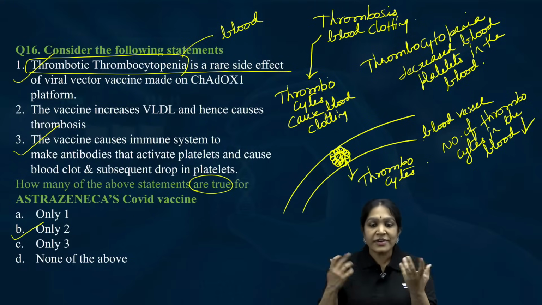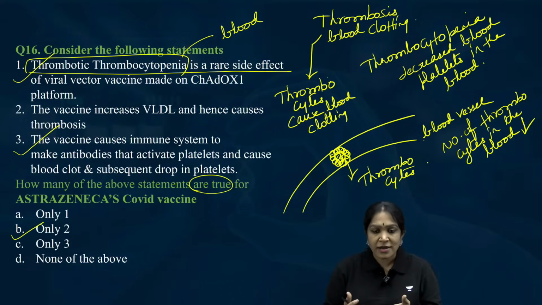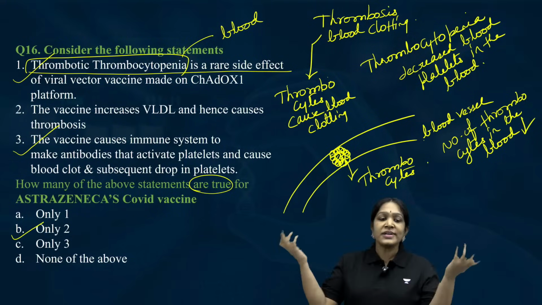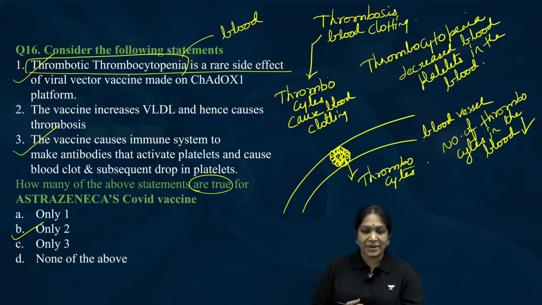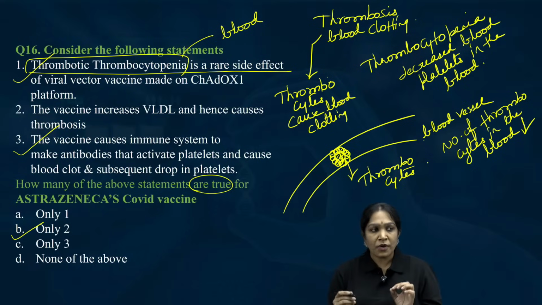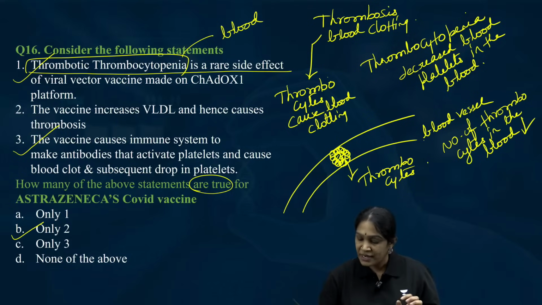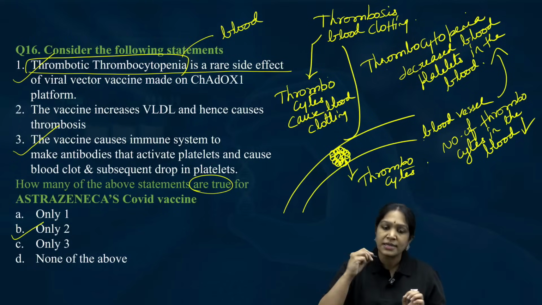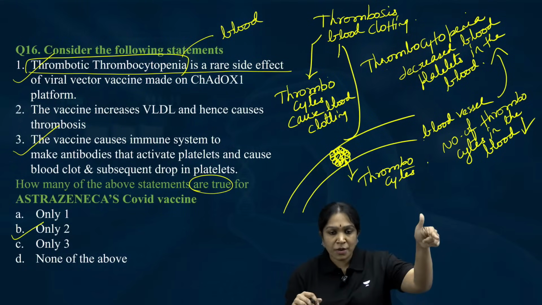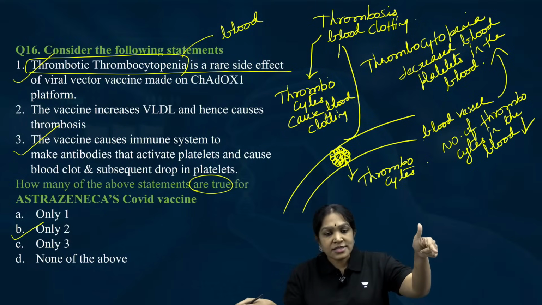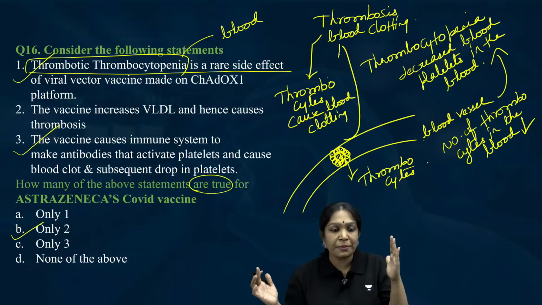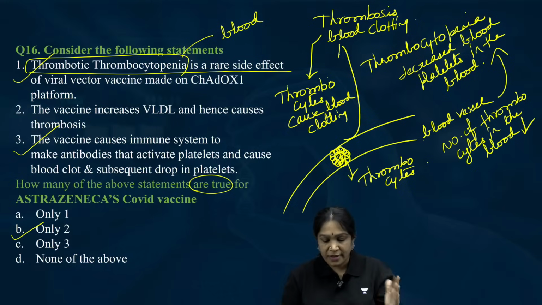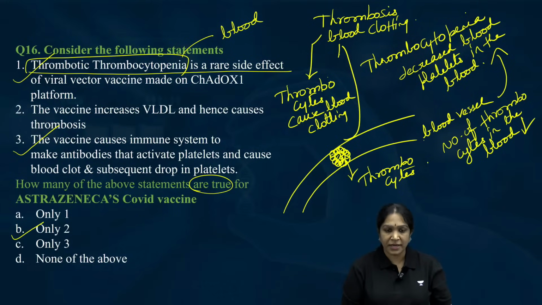Why? Because whatever thrombocytes you have, they all got stuck here. So you don't have thrombocytes in other parts of the blood. That decreased platelet count is called thrombocytopenia. The clot is thrombosis, and the decreased count of platelets in the blood in general is called thrombocytopenia.